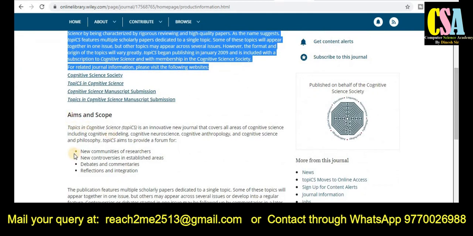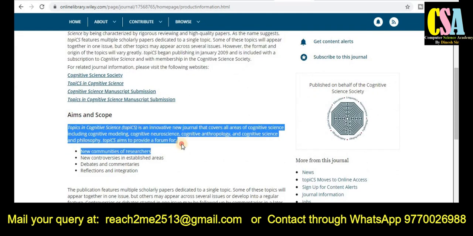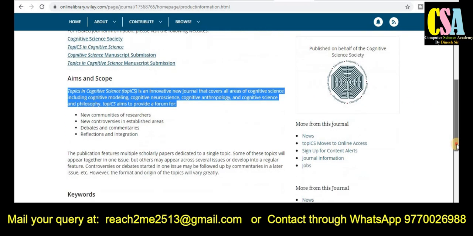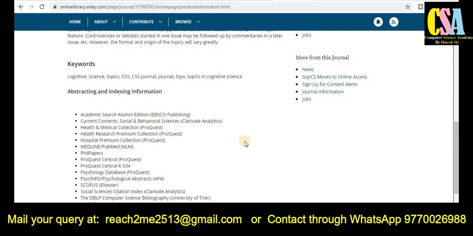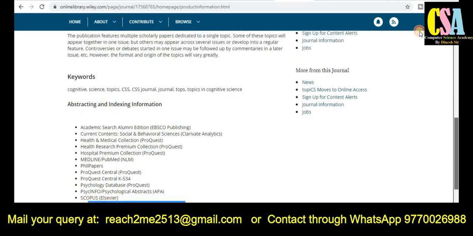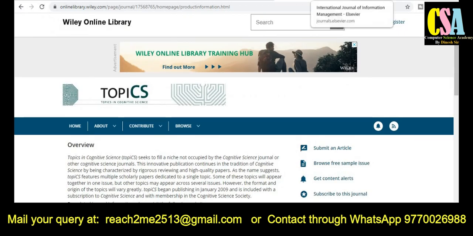Now the aim and scope. Here you can see all the titles and topics given. If your research area matches these topics and titles, you can submit your research paper for this publication. If you are looking for whether this journal is in the Scopus category or not, you can see here that the journal is in the Scopus category, SCI indexing, and many more indexes. Explore this journal very carefully if your research area falls under these topics and titles.